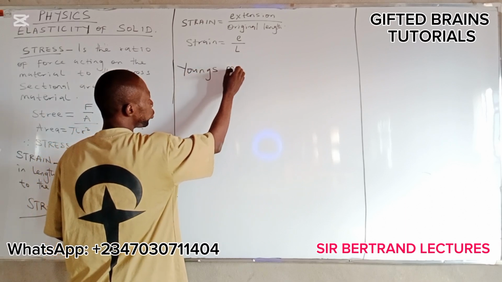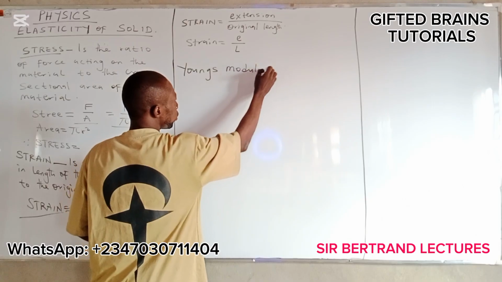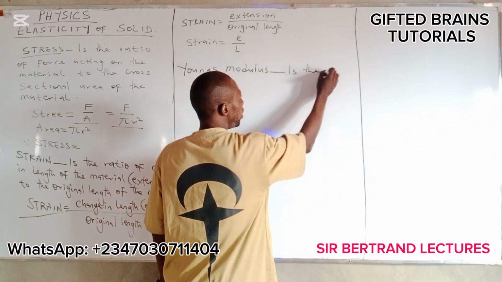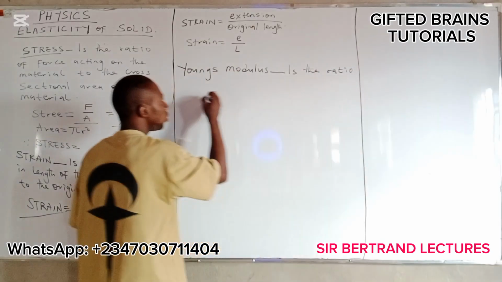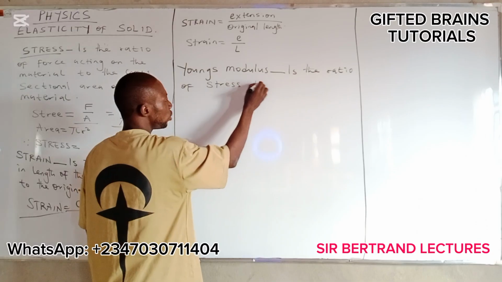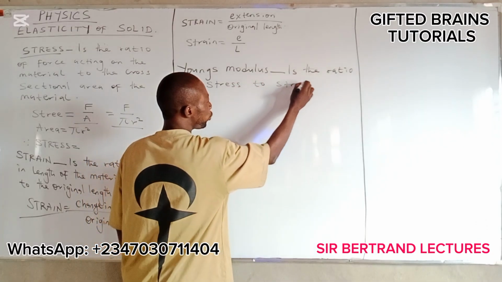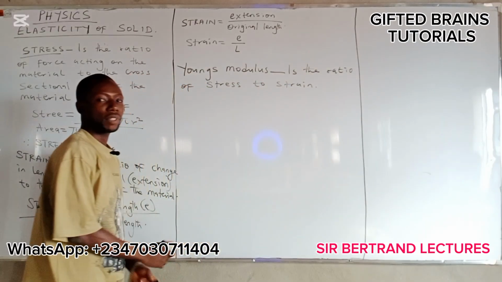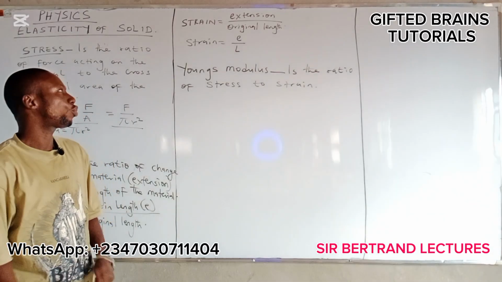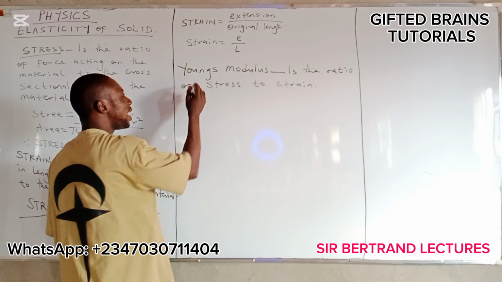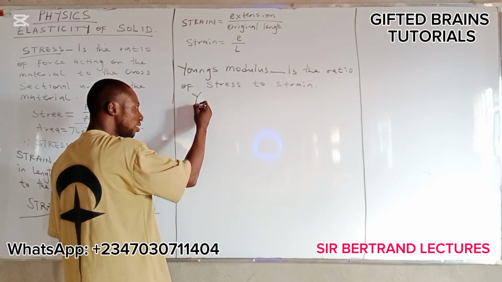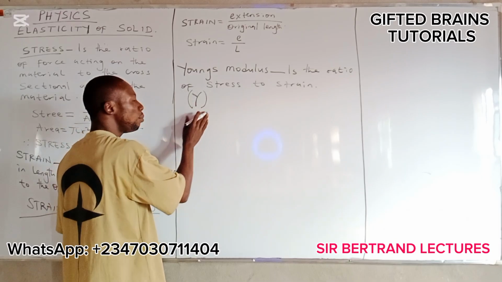Young's modulus here is the ratio of stress to strain. Okay? Young's modulus is the ratio of stress to strain. Now, Young's modulus here is represented with this symbol.